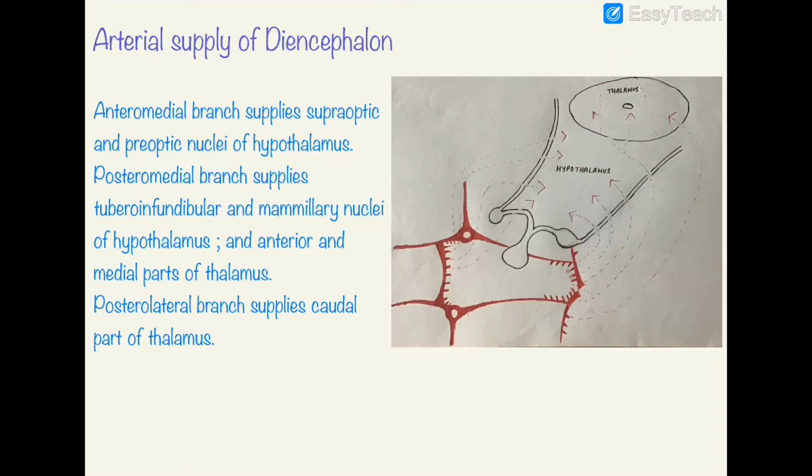And lastly, the posterolateral branch, which is contributed only by the posterior cerebral artery, will supply the remaining part, that is the caudal part of the thalamus. So these were the arteries supplying different parts of the diencephalon.